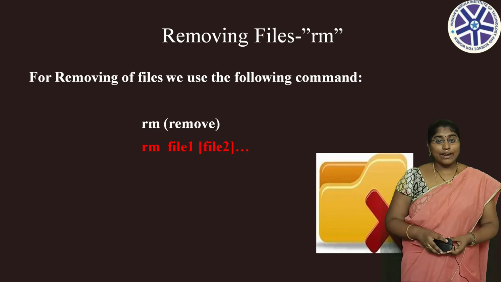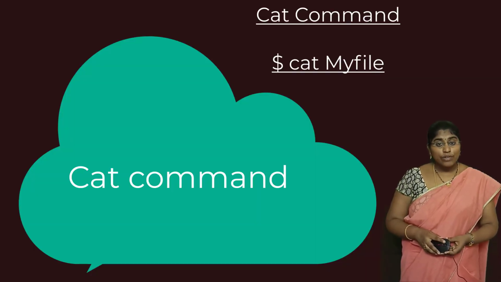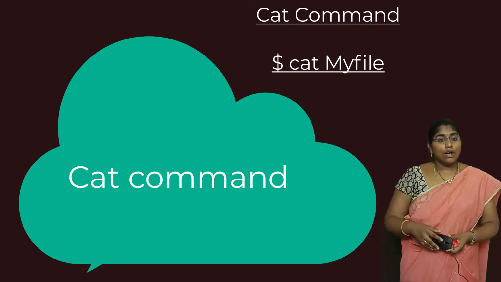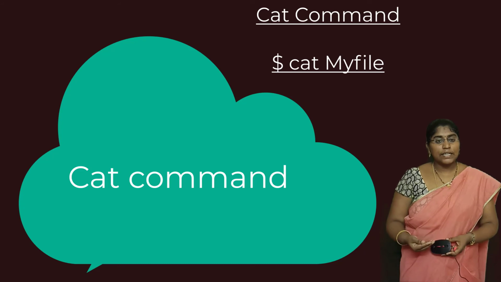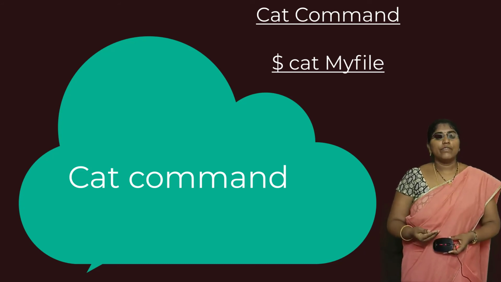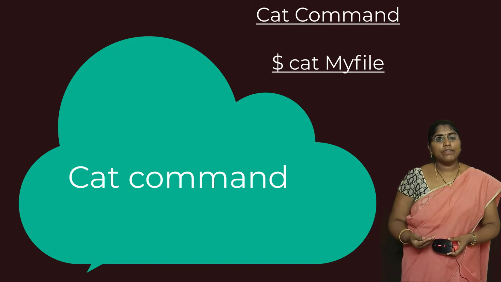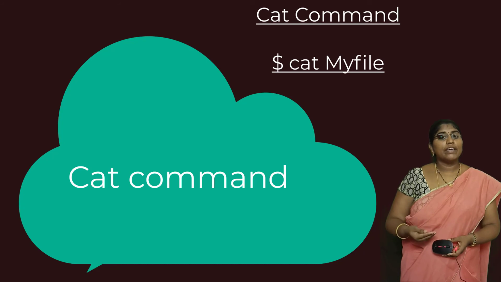Next command is cat. By using this command the user can display the content of a file on the screen. Let's see the syntax of this command. Cat space file name. It means you can display the content of the particular file you want. For example, I can take cat space myfile. So what is the meaning of this command? Here I want to display the contents of myfile.